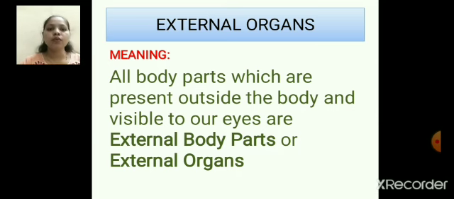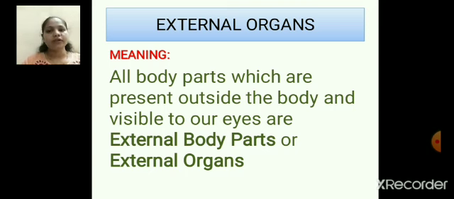Now let us see what is meant by external organs or external body parts. All body parts which are present outside the body and are visible to our eyes are external body parts or external organs.